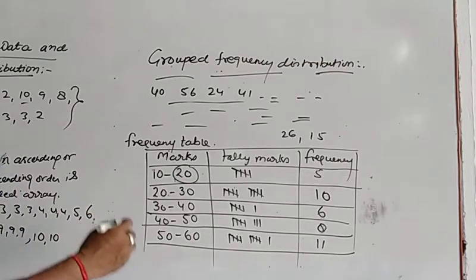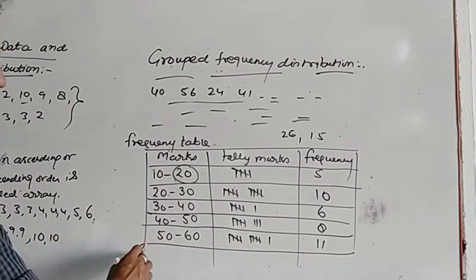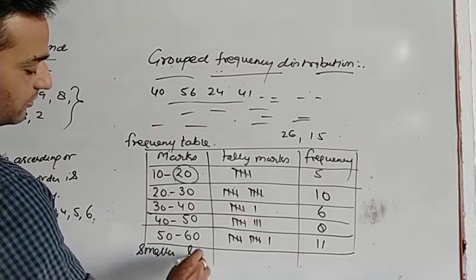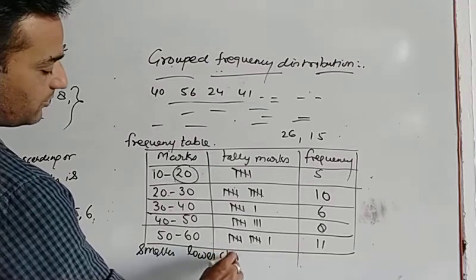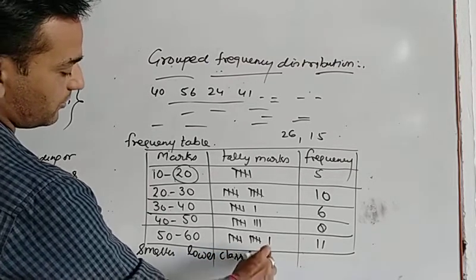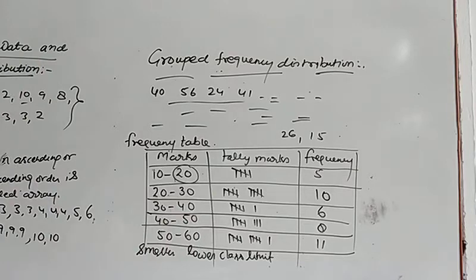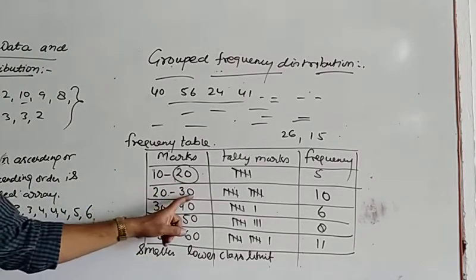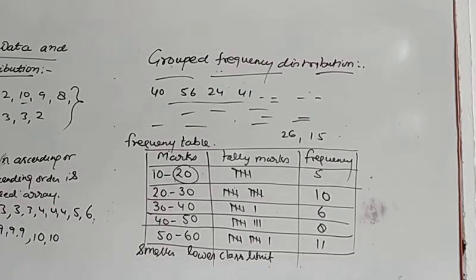If I write here, the smaller will be the lower class limit and this upper will be the upper class limit. So in this, 10 is lower, 20 is upper; 20 is lower, 30 is upper. Now 20 to 30 is the second class interval. In the same example, 20 is the lower class limit and 30 is the upper class limit.